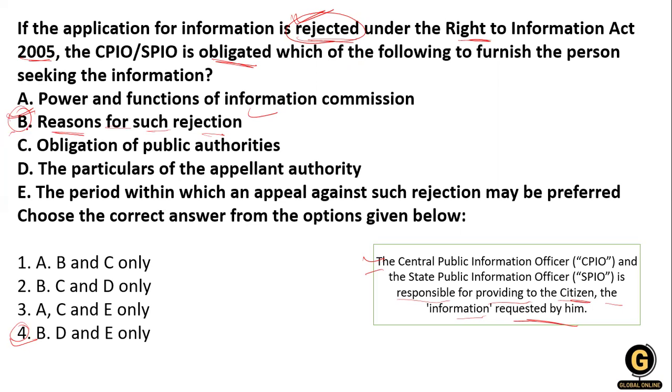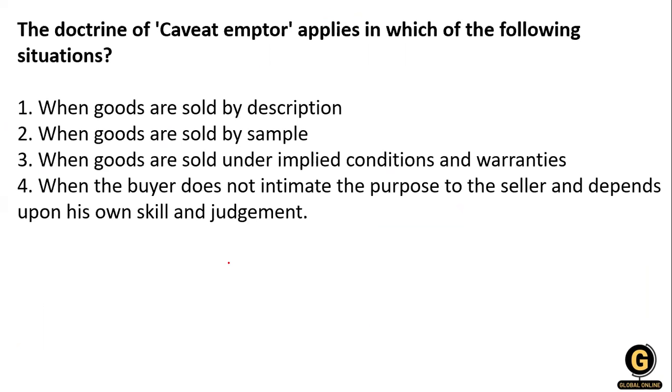So this is the reason they have to submit, and after that, the particulars of the appellate authority, and the period within which an appeal against such rejection may be preferred, the time limit. So these are the conditions where they reject the application, and the application will be formally rejected under the Act. Okay, so option number 4 is the right answer.